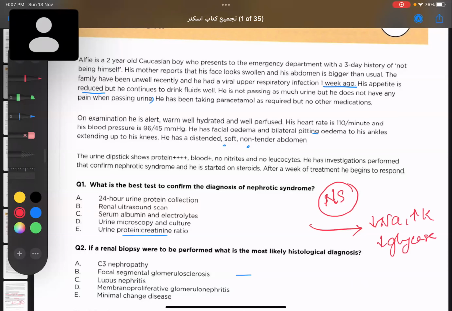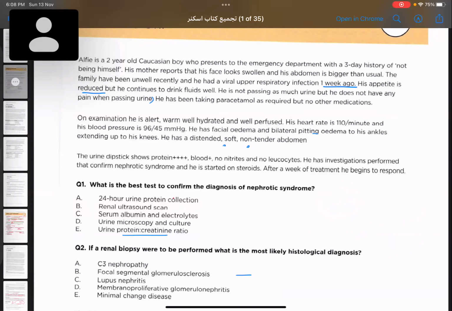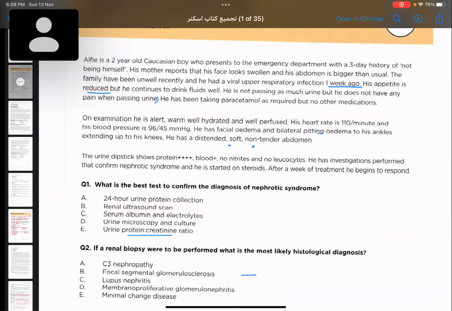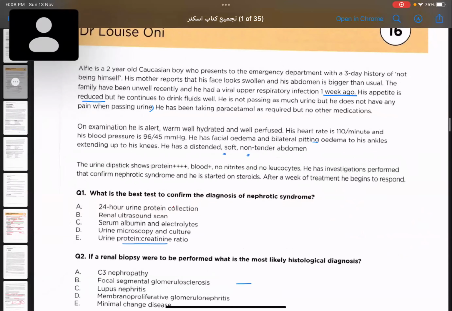What is the cause? Child with nephrotic syndrome, suddenly child is coming with hyponatremia, hyperkalemia. Acute adrenal insufficiency. Yes, why is that? Because the child was taking steroids and because of infection, maybe he stopped the steroid.